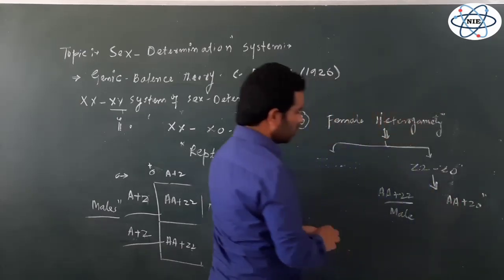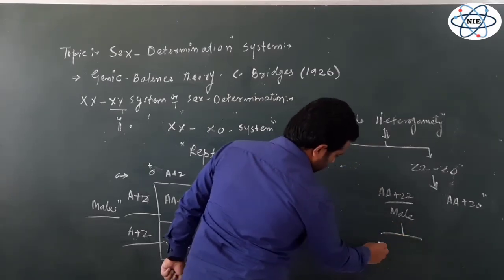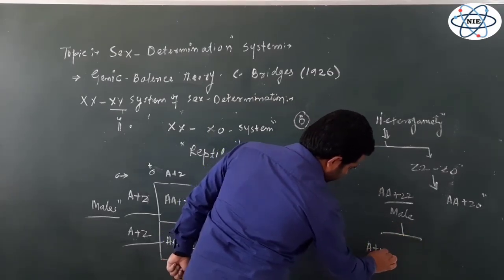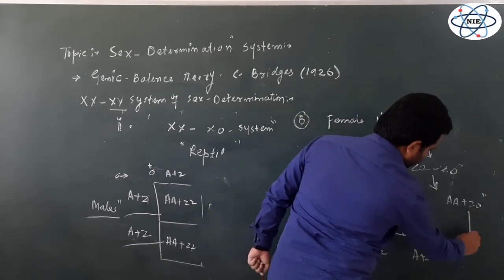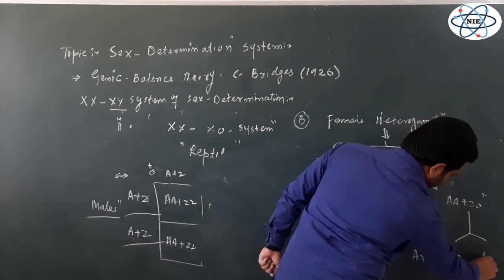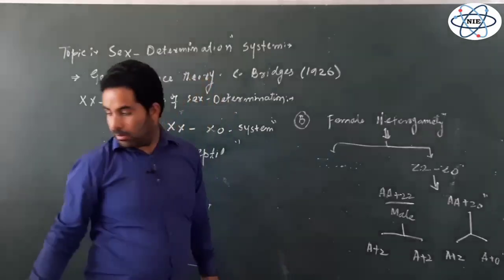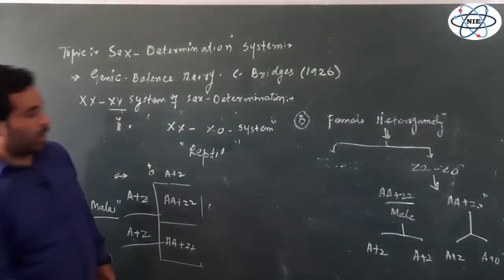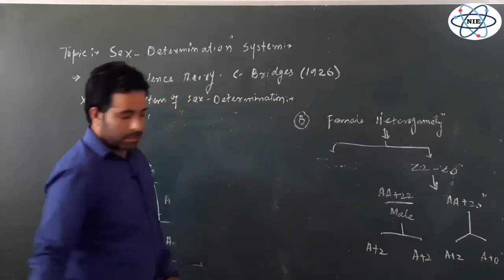AA represents the autosomes. Now this individual produces similar types of gametes, that's A plus Z, and A plus Z again, and this individual produces one gamete, that's A plus Z, another is A plus 0, right?